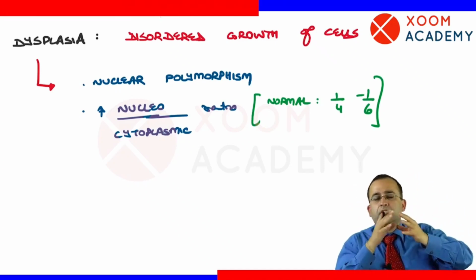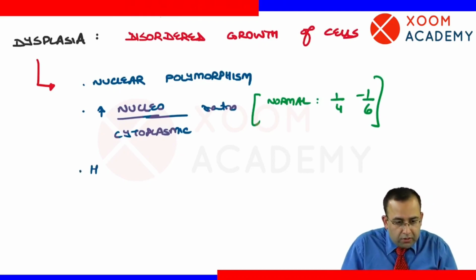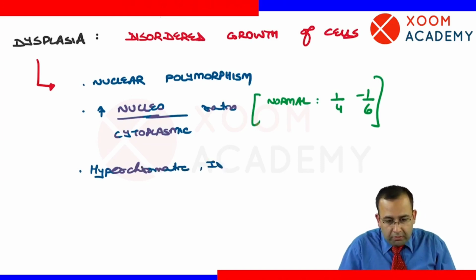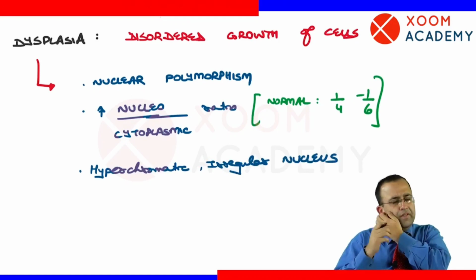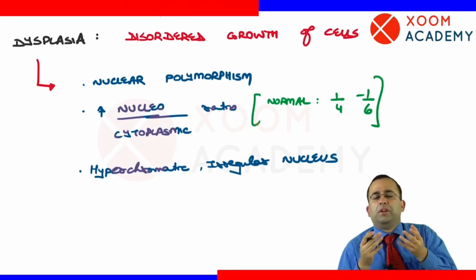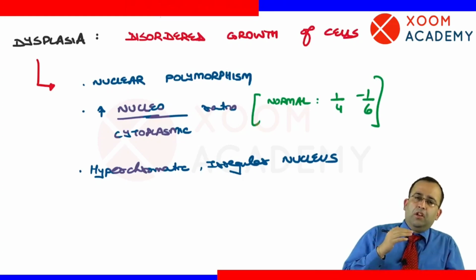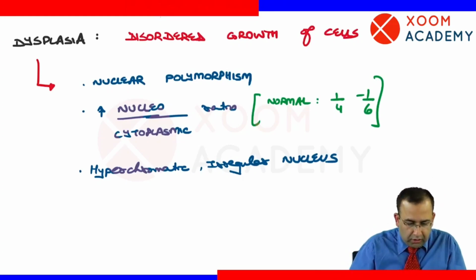Nucleus is large, cytoplasm is less. Next, it is also associated with hyperchromatic irregular nucleus. देखो, all these are the features of dysplasia. The cells have an abnormal morphology. Nucleus is hyperchromatic, it is more black and has irregular borders, with increased mitosis.